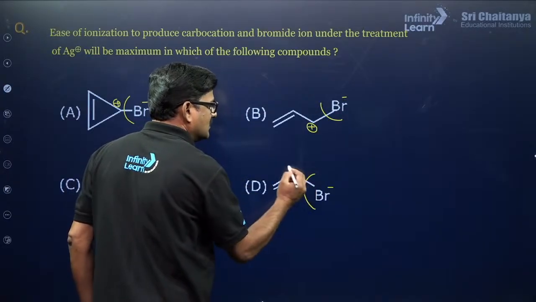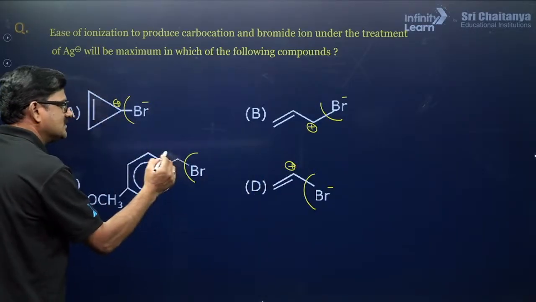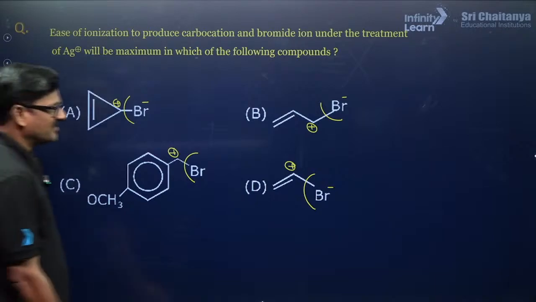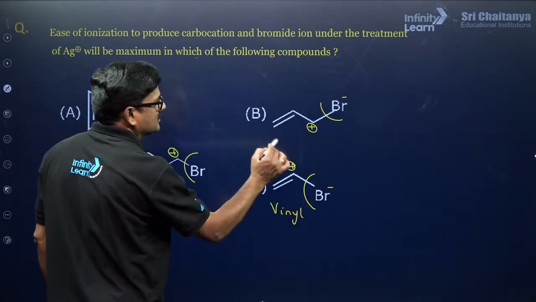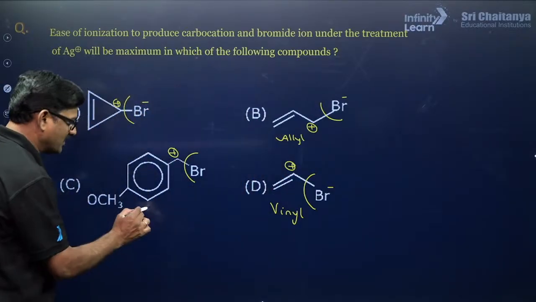Whenever it is like this, and whenever it is like this. Option C. Okay. So, I would say this is a vinyl cation, this is an allyl cation, and this is a benzyl cation.